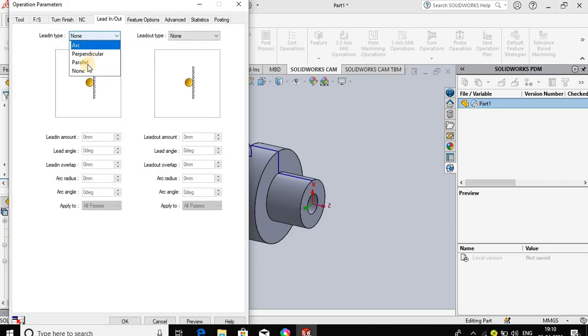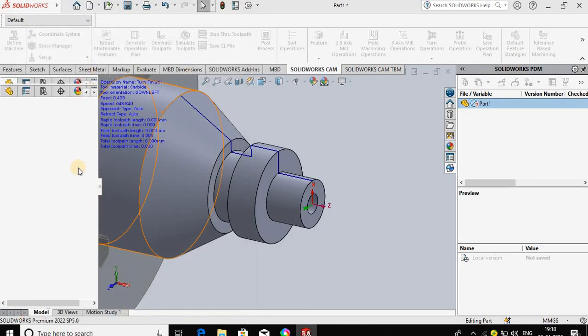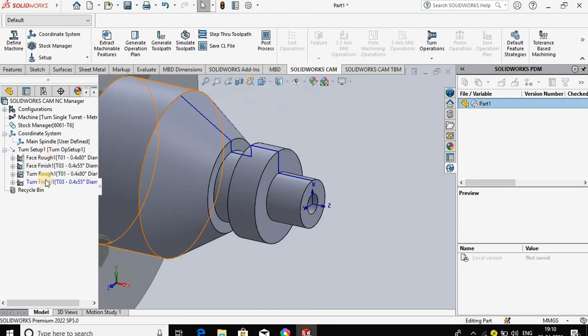So again lead in perpendicular 10 mm, lead out perpendicular 10 mm, press OK. Turn finish, right click and generate the toolpath.